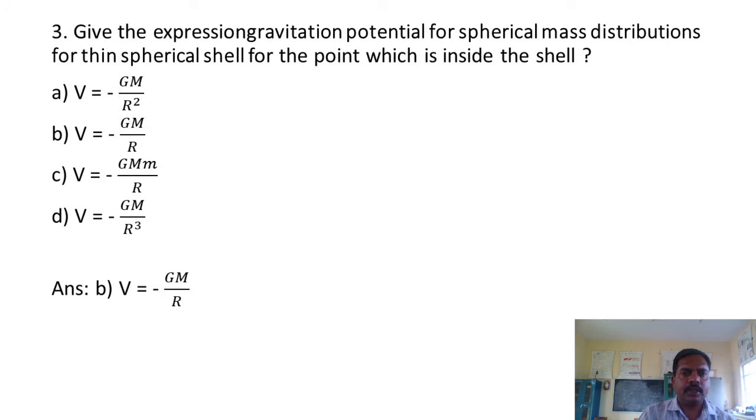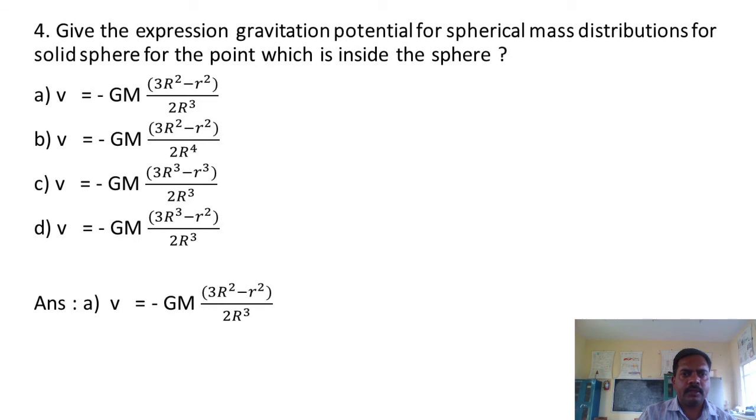Third question: give the expression for gravitational potential for spherical mass distributions for a thin spherical shell for the point which is inside the shell. The right one is option B, that is V equals minus G into capital M by R. Fourth one: give the expression for gravitational potential for spherical mass distribution for a solid sphere for the point which is inside the sphere. A is the right answer: V equals minus capital G into capital M, that into 3 R square minus r square by 2 R cube.